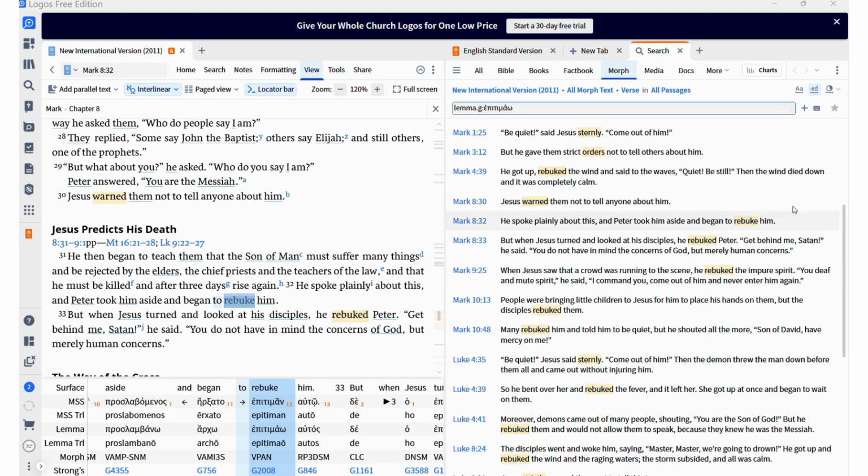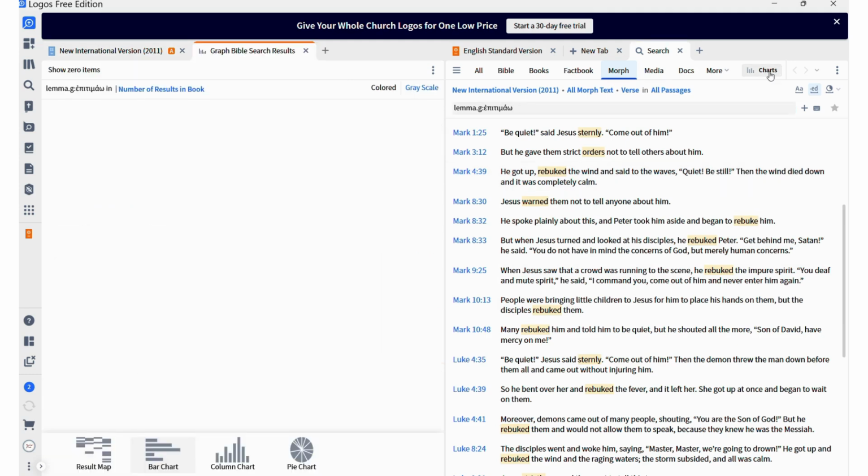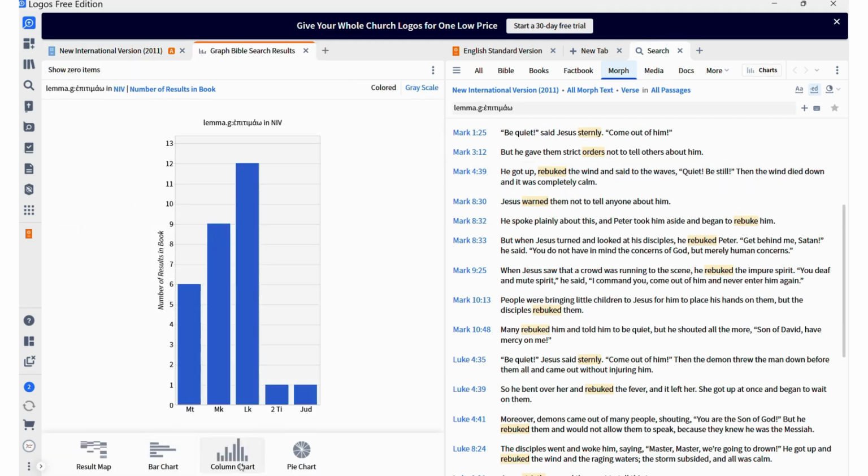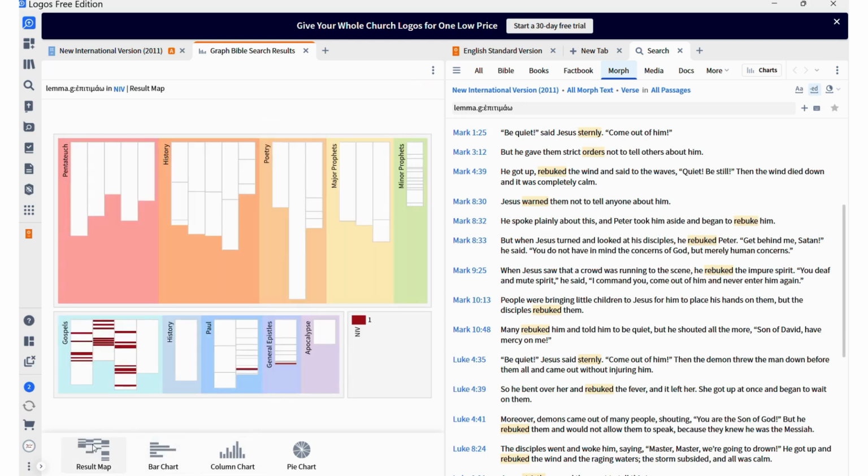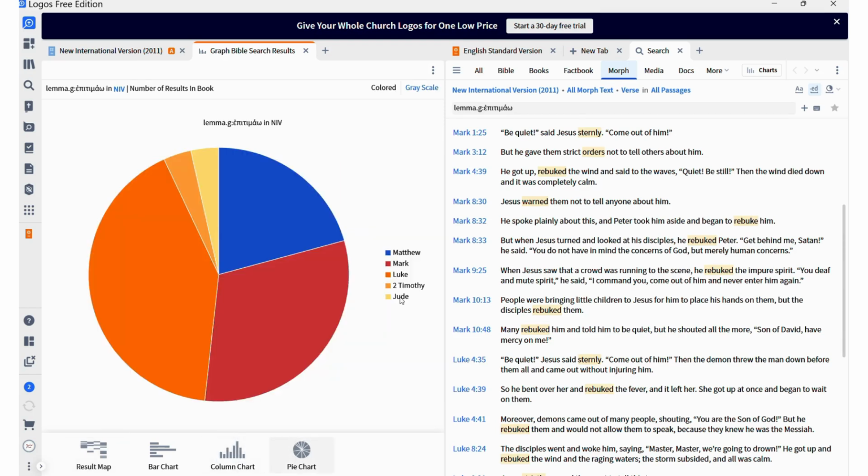Right? Now, if you say, I want to see a chart of this word, you click on chart and you can see this word happen a lot in Luke, in Mark, and let's see in the Bible. It doesn't happen at all in the Old Testament, but it happened a lot in the Gospel, not in John, but also in, what is this? Paul. I don't know what book this is. So you can have a look. It is in 2 Timothy and Jude. Okay? So that gives you a sense of how to use this Logos.